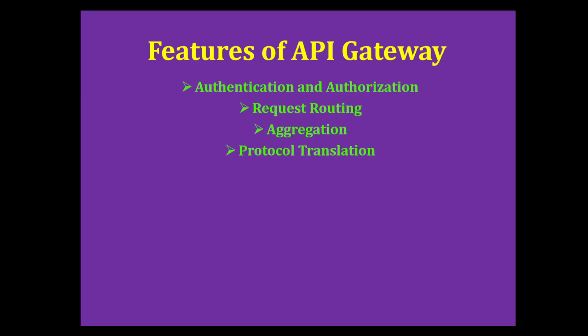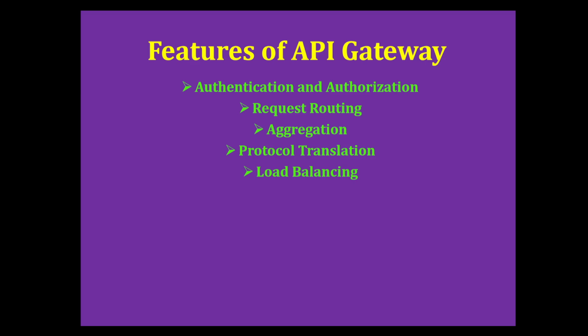Next is protocol translation. It will help to translate between protocols like HTTP to WebSockets and gRPC, etc. This will enable different microservices to use different communication protocols. Load balancing: the API gateway can distribute incoming requests to multiple instances of the microservices. This will help to ensure that the load is evenly spread across the service instances, improving availability and scalability.